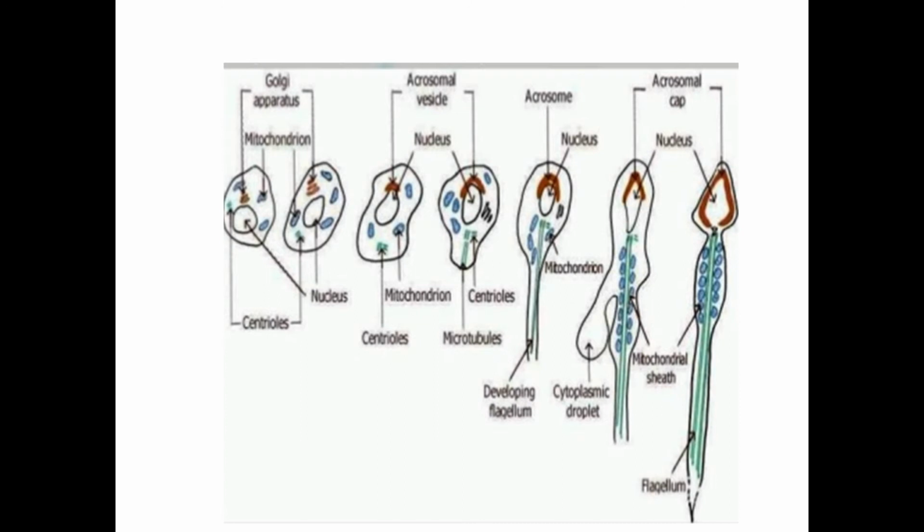It is at the anterior pole of the nucleus in the form of a cap. The sperm head having an acrosome is very important to gain entry inside the secondary oocyte, as this acrosome contains various kinds of hydrolytic enzymes which are important for penetrating the oocyte outer wall and required for fertilization.